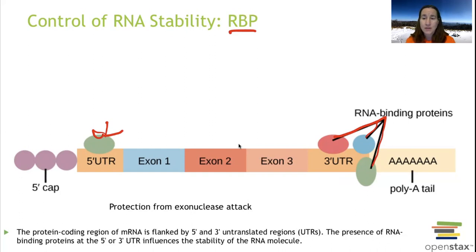It just depends. So if we have this RNA molecule and we only want to produce that protein for a short amount of time, maybe we will put on some RBPs that will degrade the RNA after a while. Or maybe we want that RNA molecule to make a ton of protein, and it's got on its cap and its tail, and we're going to tack on some additional RBPs that will help make it last even longer than it would have without the RBPs. The RBPs can decrease the stability or increase the stability.